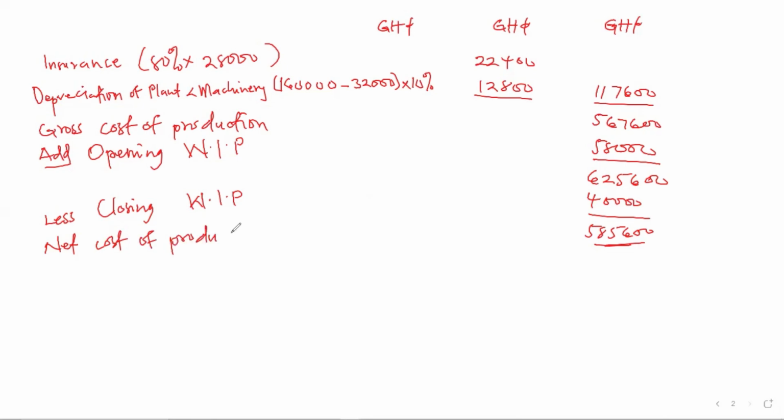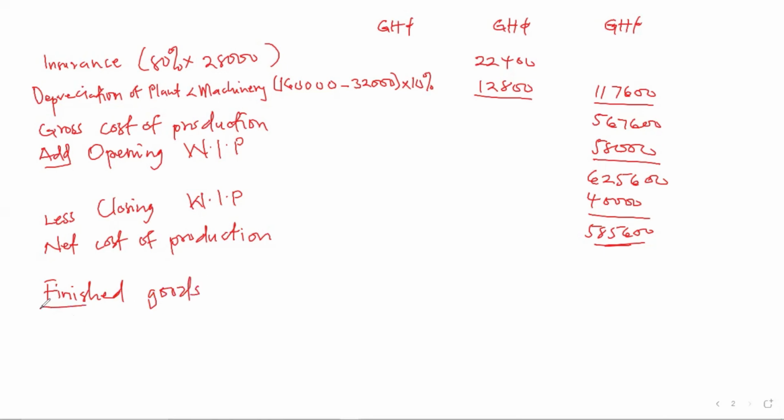So when you start with your trading account, where you write opening and then add purchases, now we are not purchasing and buying, but rather producing. So it is this net cost of production that we are going to transfer to the trading account. When you get to this point, you just continue with finished goods. Now you are done with the raw materials. Now you're moving to the finished goods.